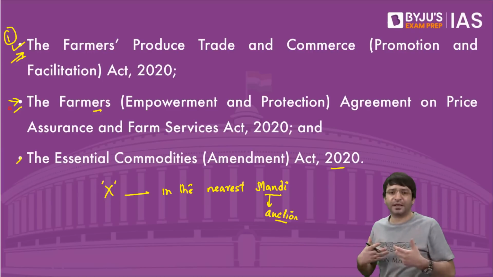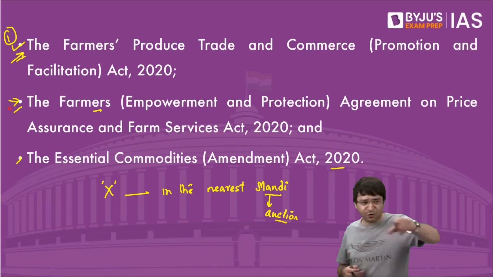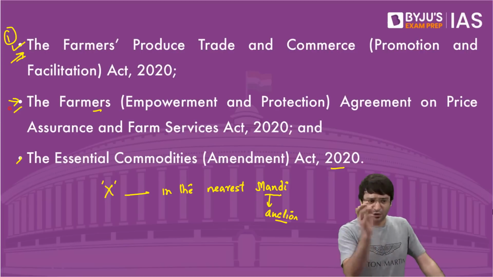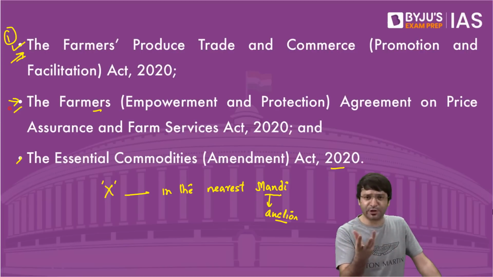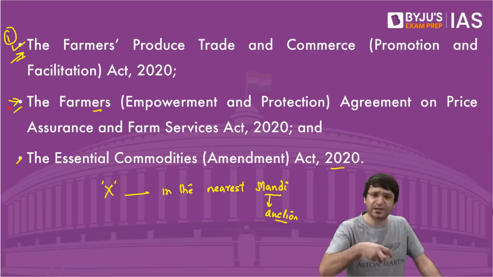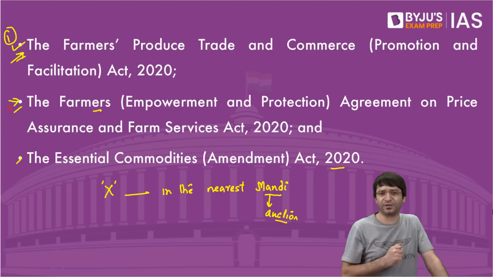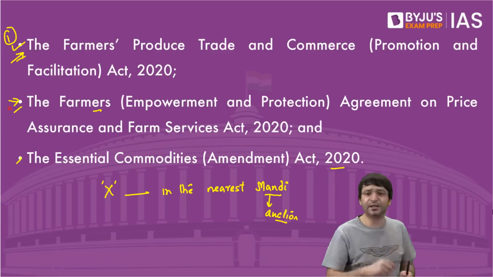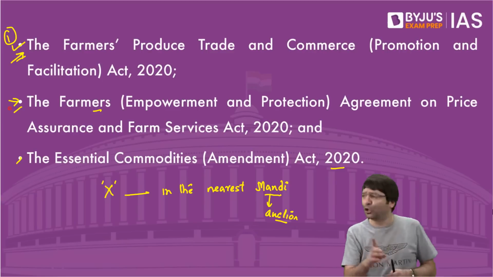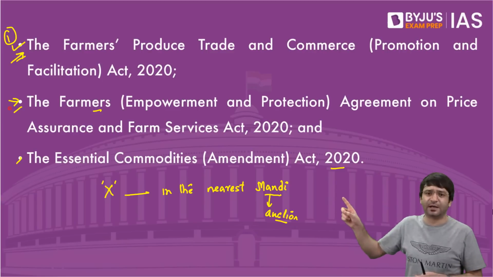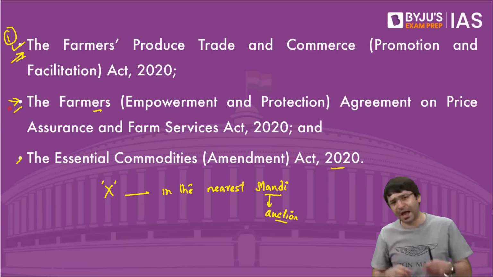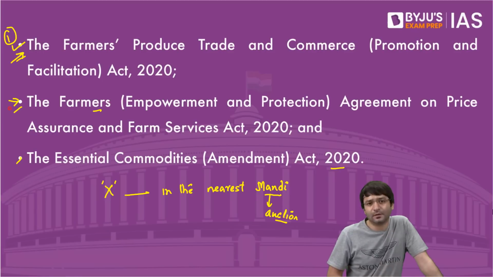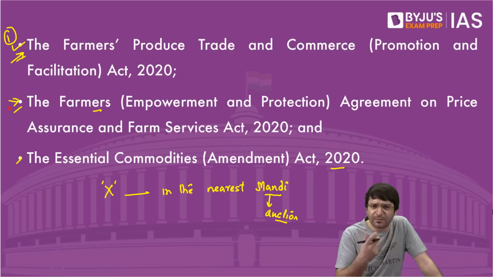Because I am a corporate entity, you are the farmer, you have the piece of land, here is a contract. You take the seed, sow this, give us these potatoes, and we will determine right now what the price of that potato per kg will be. It will be 10 rupees per kg. Do you agree? Yes, we agree. Let's sign this, so that tomorrow, once you produce, no matter what the price of potato in the market, whether it is 1 rupee or 2 rupees, I will still pay you 10 rupees per kg. This was a win-win situation for the farmer.